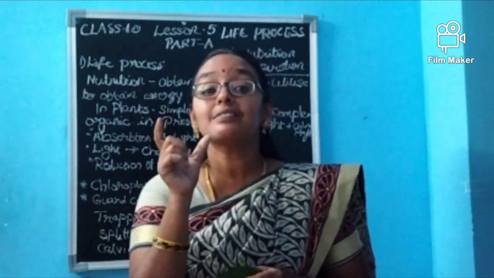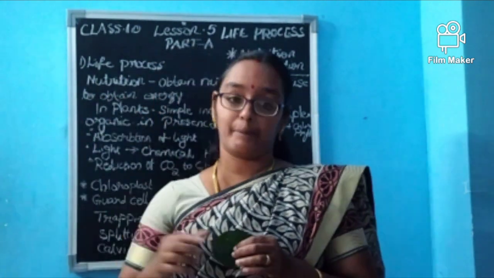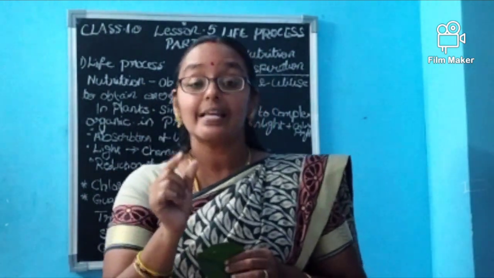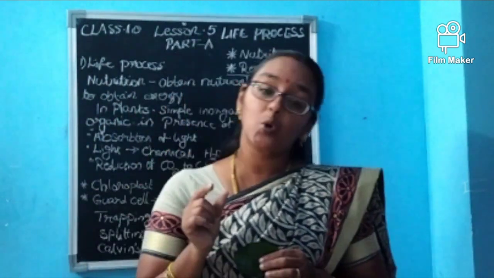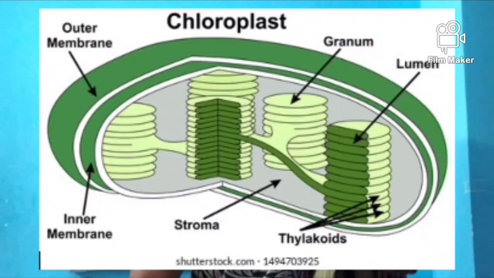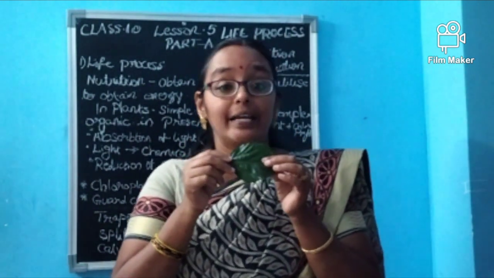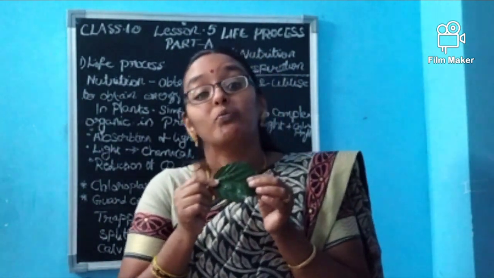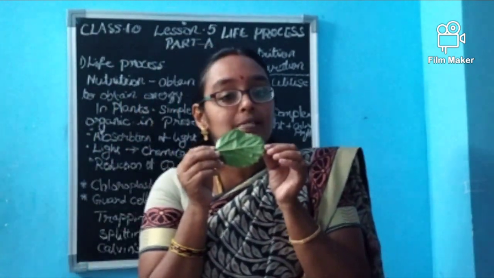It contains plastid. Which plastid is the main thing? In the upper epidermis of the leaf, there is a cell organelle called chloroplast. Chloroplast contains chlorophyll. What does the upper epidermis of the leaf contain? Chloroplast, and this chloroplast contains what? Chlorophyll.